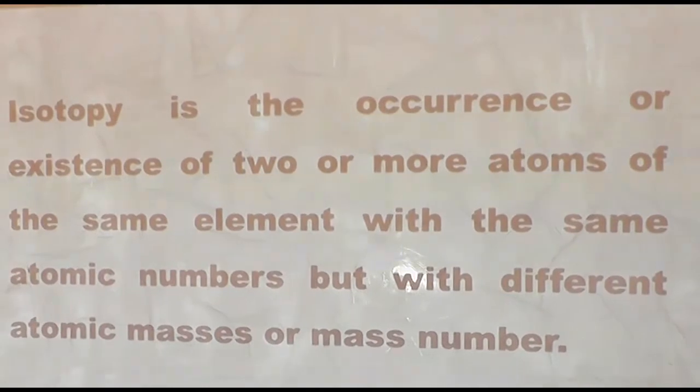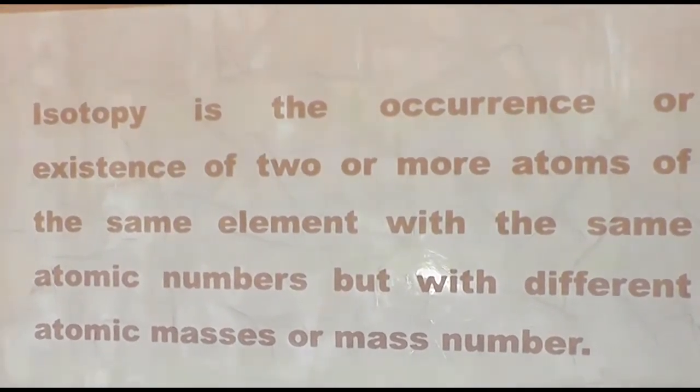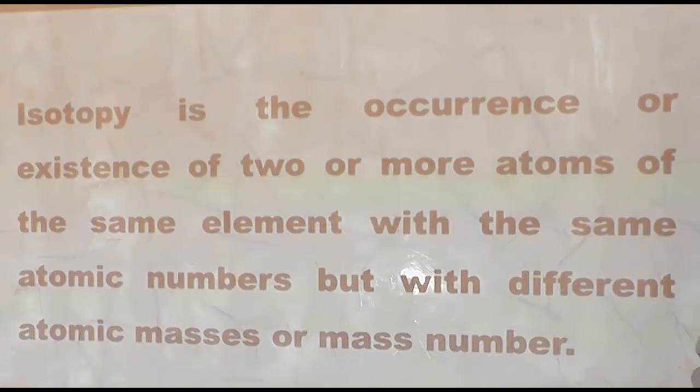Therefore, what is isotopy? Isotopy is a phenomenon. Isotopy is the occurrence of two or more atoms of the same element with the same atomic numbers. Remember, we are familiar with the word atomic numbers. With the same atomic numbers, but with different atomic masses or different mass numbers.